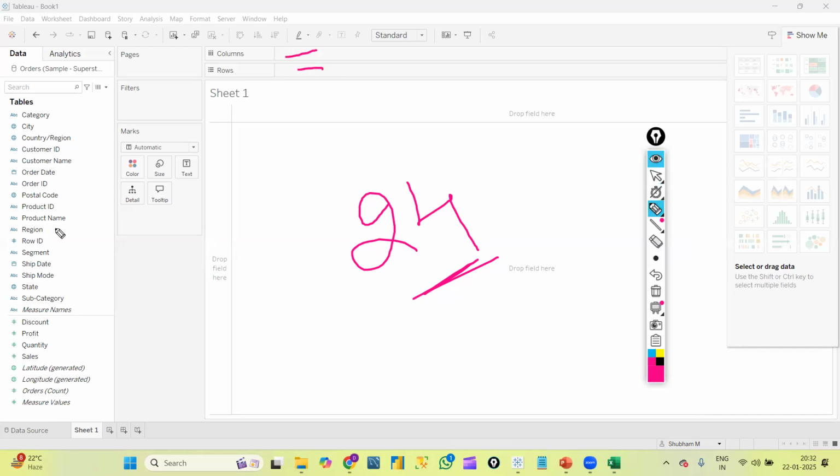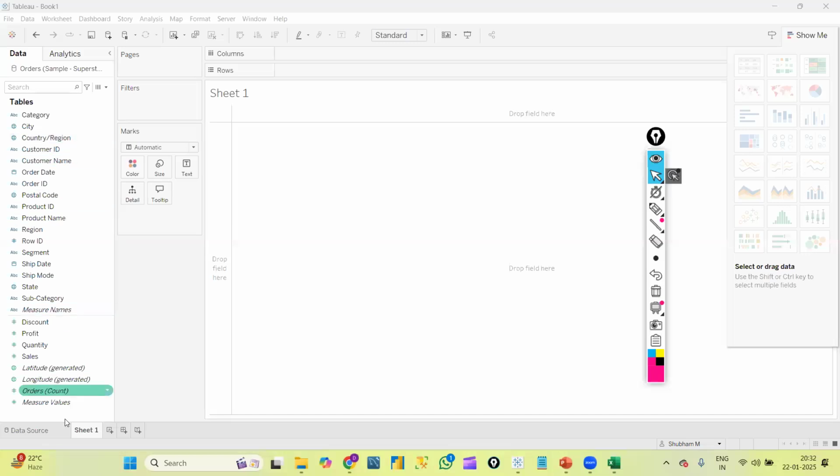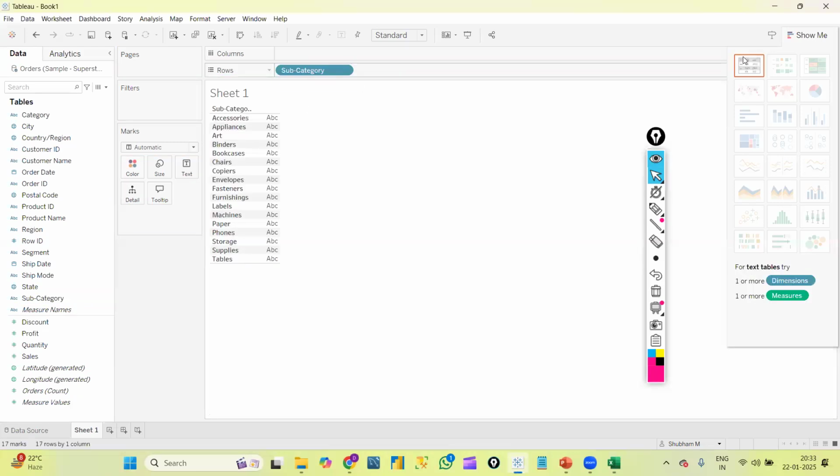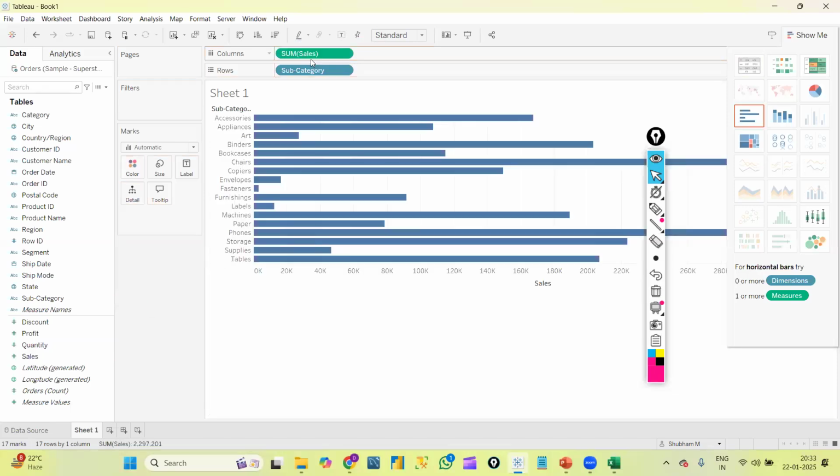When we keep this data here, then we can select the graphs and create them. Let's see. Suppose I have many dimensions and many measures. Let's create the same thing we created yesterday. Suppose I have subcategory and sales. If I want to create subcategory-wise sales, there are two ways. Either I can drag subcategory into the rows part, then the related data is available, and then I drag sales to the columns part.